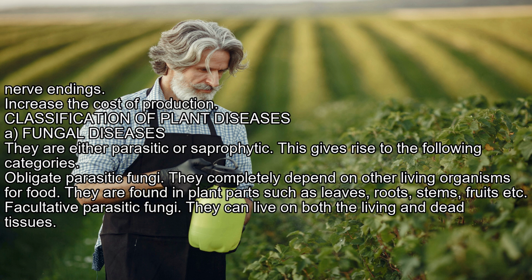Classification of plant diseases. Fungal diseases are either parasitic or saprophytic. This gives rise to the following categories. Obligate parasitic fungi completely depend on other living organisms for food. They are found in plant parts such as leaves, roots, stems, fruits, etc. Facultative parasitic fungi can live on both living and dead tissues.